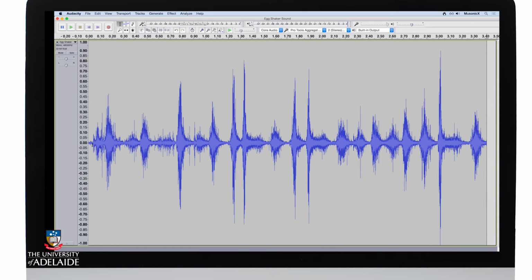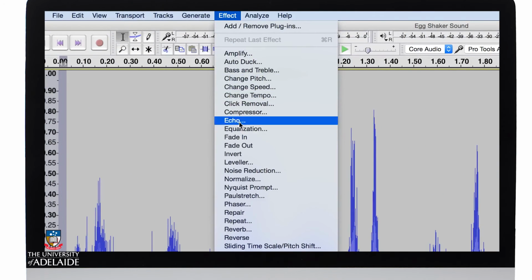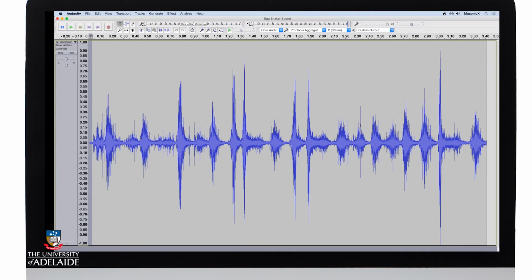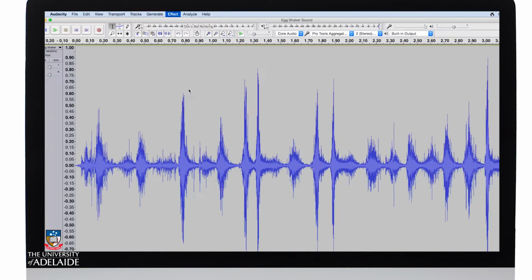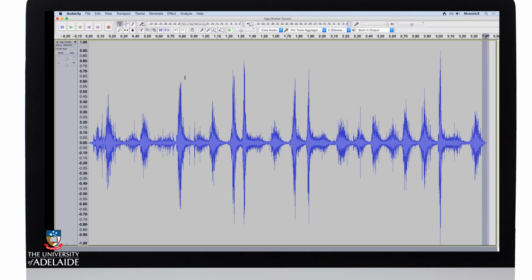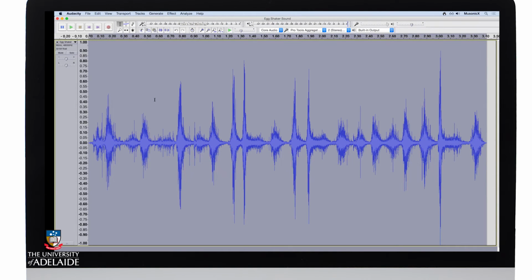I'm now going to fade in the start, so I'll select the beginning and go to Effect, fade in and go to the end, fade out. I'm only selecting a few milliseconds. That's just to ensure that if I decide to loop the sound file or when I'm playing it, sometimes I can get other artifacts that are introduced. Let's double click on the section and hit the spacebar to play. Sounds pretty good to me.